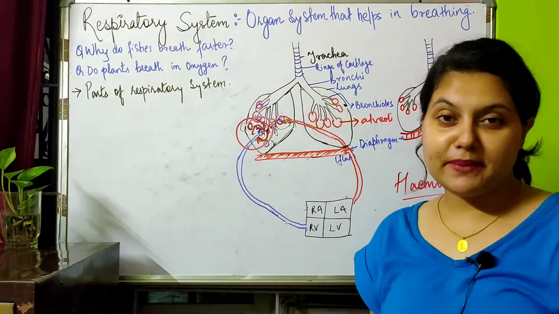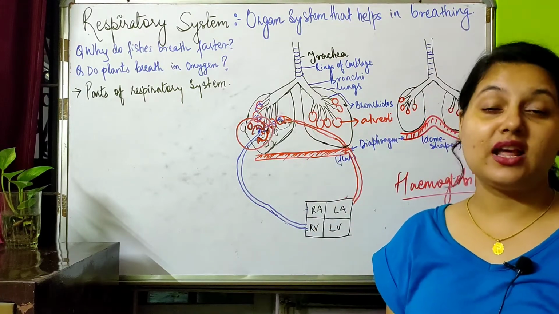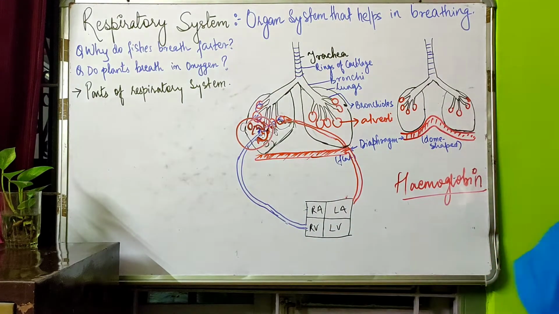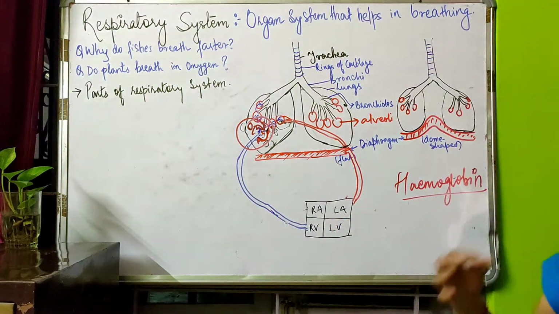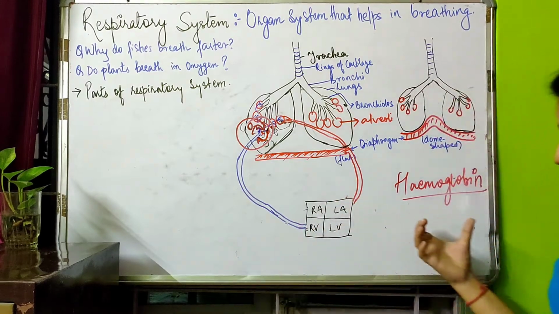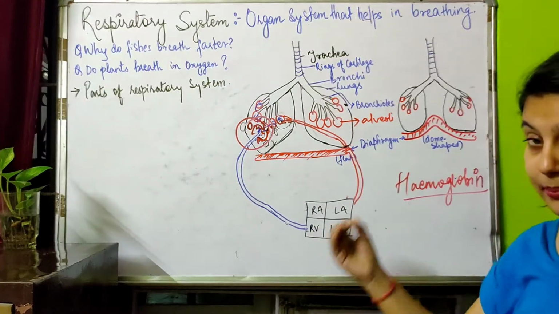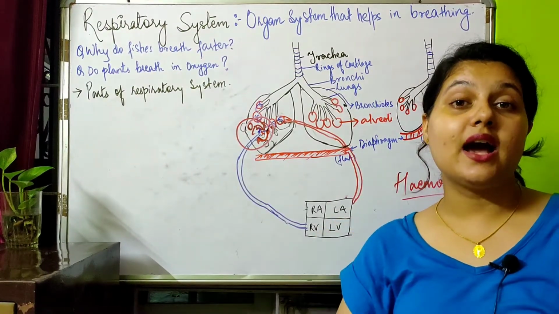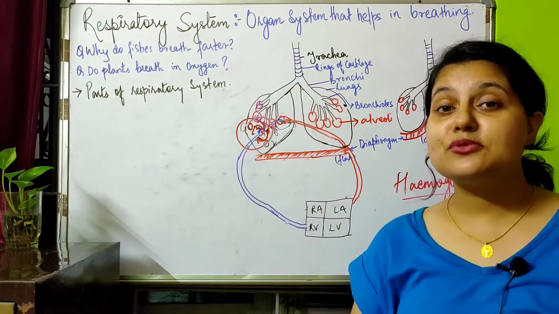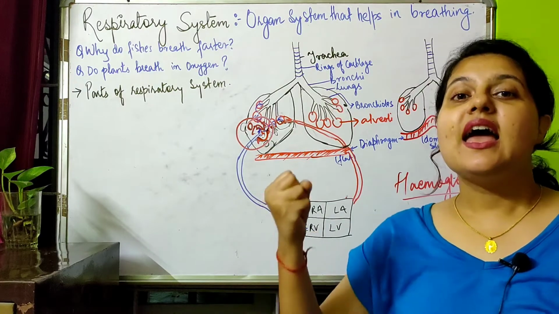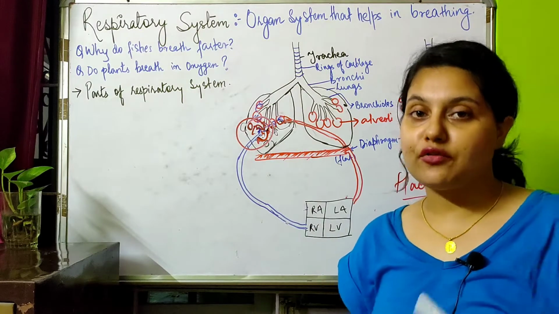Hemoglobin is a pigment, okay, which is present in the blood, which helps to carry oxygen. The hemoglobin part is a very favorite part of CBSE, because every time they give one or another question related to hemoglobin. Hemoglobin is a respiratory pigment which is found in blood, because of which our blood is red in color. And what is the function of hemoglobin? It helps to bind oxygen, and it helps the oxygen to be circulated to all parts of the body.